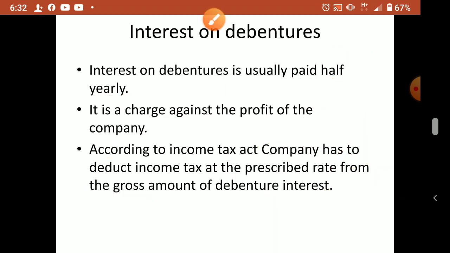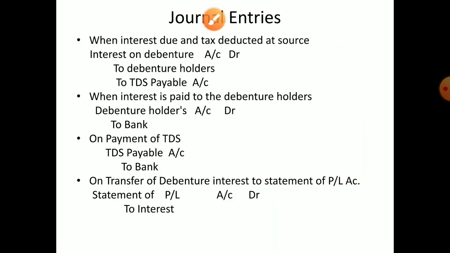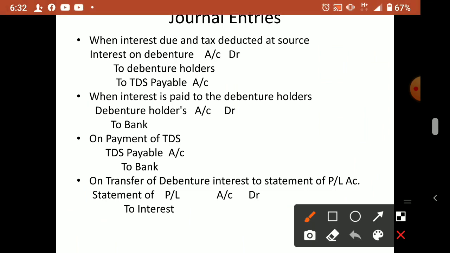So that is a very simple journal entry, we can just go through it. When interest is due, first 6 months end, so interest is due, what journal entry do we pass? Interest on debenture account debtor to debenture holders to TDS payable.